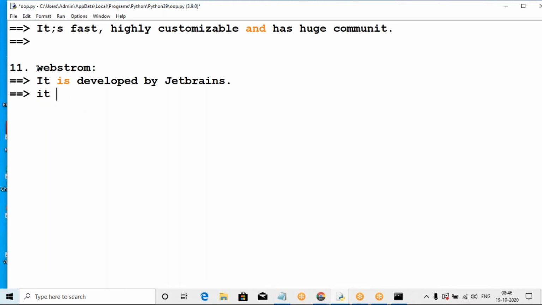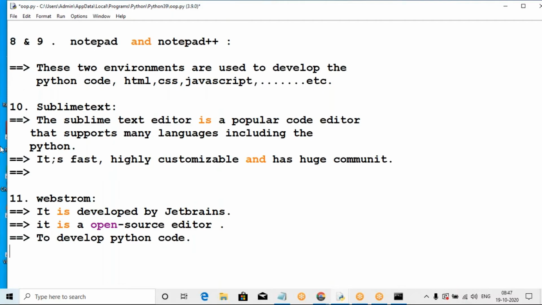It is an open source editor to develop and run Python code, and all of the Python code. That is very useful. These are the top environments.